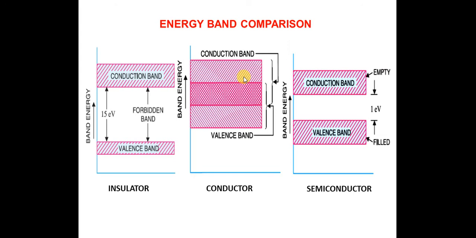And in the semiconductors, the forbidden energy gap is very, very small, around 1 electron volt. The forbidden energy gap is the gap between the valence band and the conduction band. So this is all about the energy bands of insulators, conductors and semiconductors.